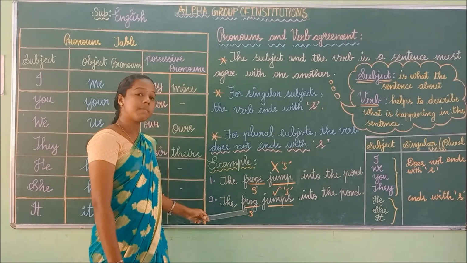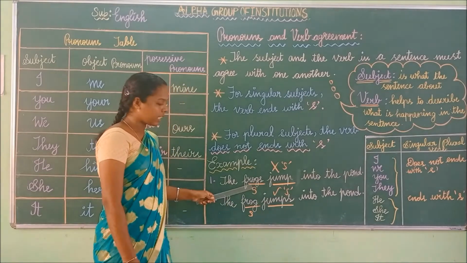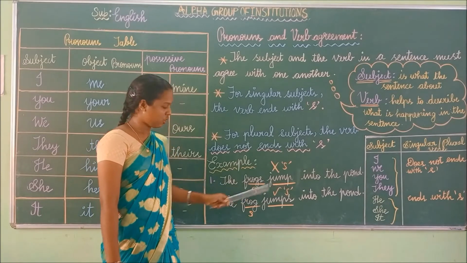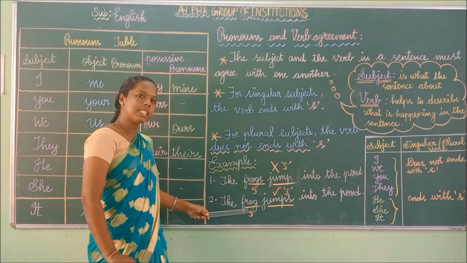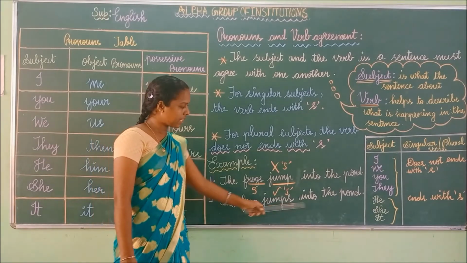If the subject is plural, the verb is singular. So here the subject is plural, so the verb is singular. Here the subject is singular, the verb is plural. The frog jumps into the pond.